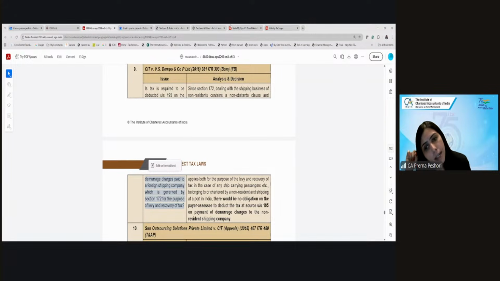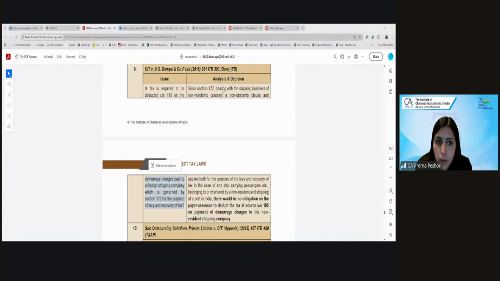Now, if a ship is assessed under 172, right? 172 is what? That is the taxability of the foreign ship, right? Tax of the previous year is charged or assessed to tax in the same year. Just now we discussed, isn't it?